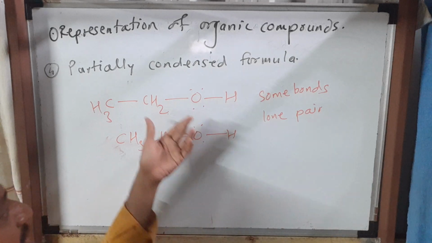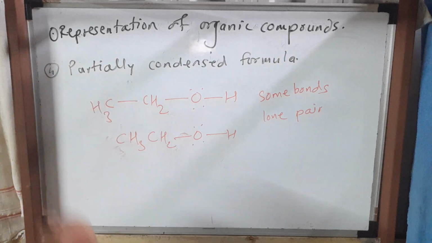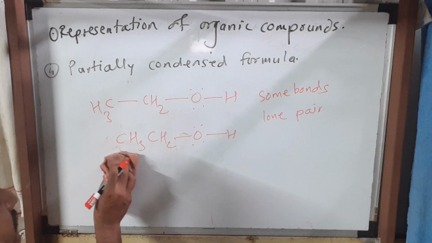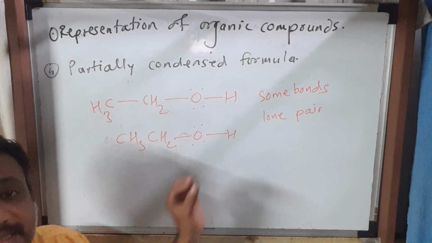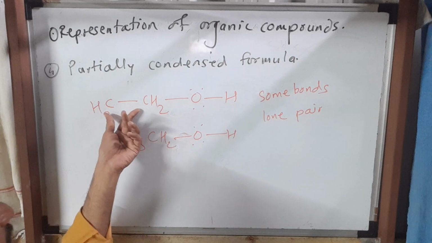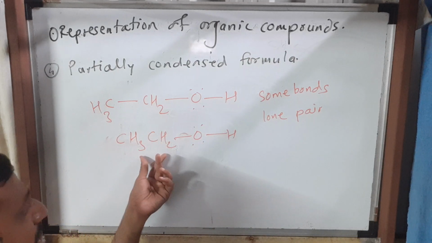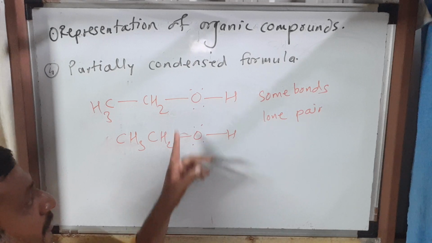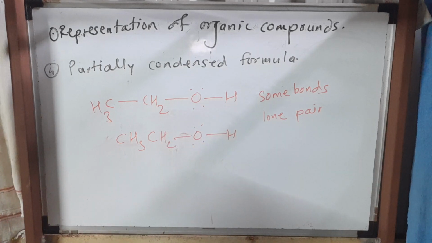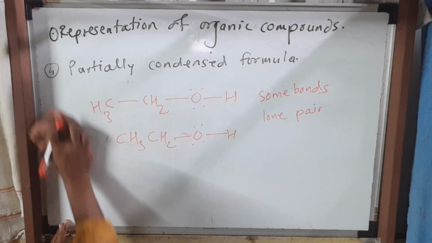It doesn't matter, it's not hard and fast. You should understand which formula this is. This is a partially condensed formula, and this is also a partially condensed formula of the same compound. Some bonds are shown. You may show connectivity between 2 carbon atoms, or you may not; by default it is there. But around the heteroatom, the bonds are shown and lone pairs are also shown. This is the partially condensed formula.